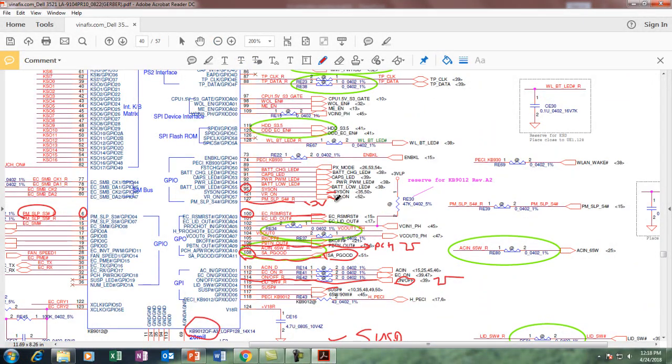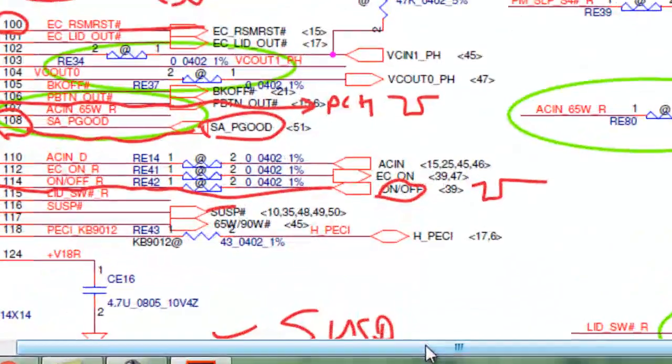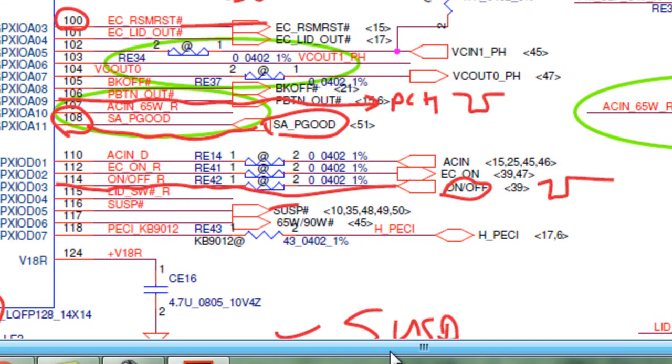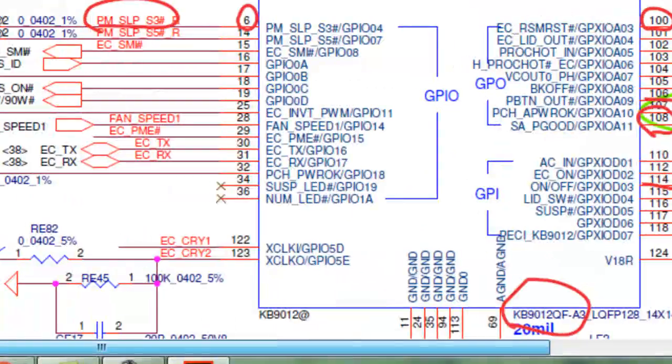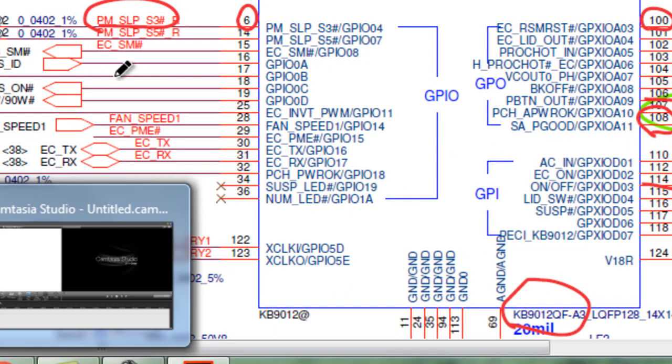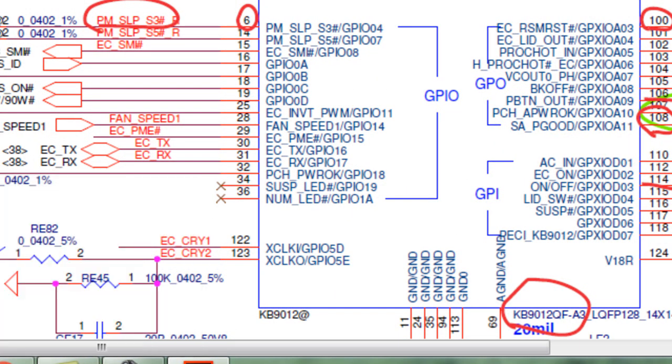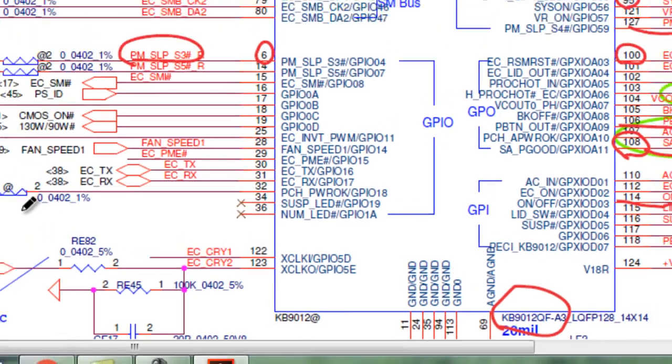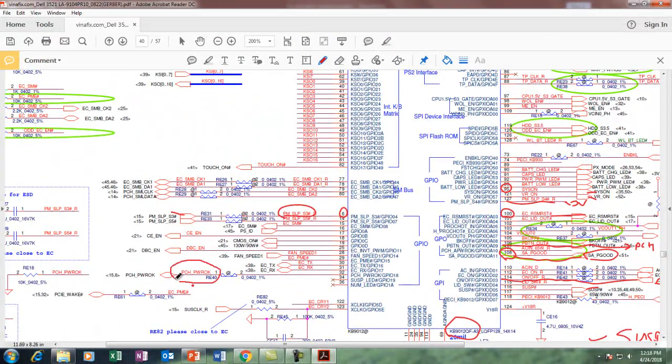See pin number 121, the VR-ON signal. Once the SIO sends out this VR-ON signal, it gets the next signal called VRM power good, and after VRM power good the SIO will generate a last signal called PCH power OK. PCH power OK is at pin number 32. Here I should get 3 volts.